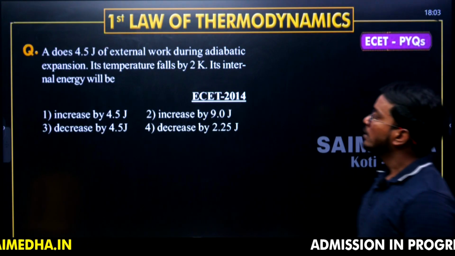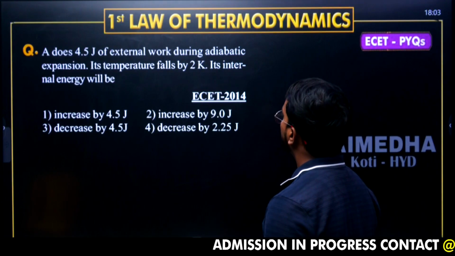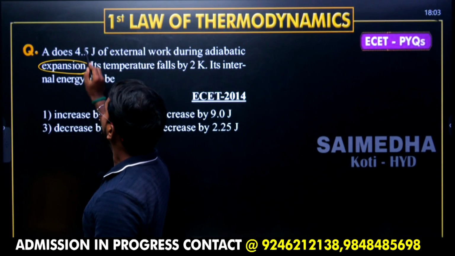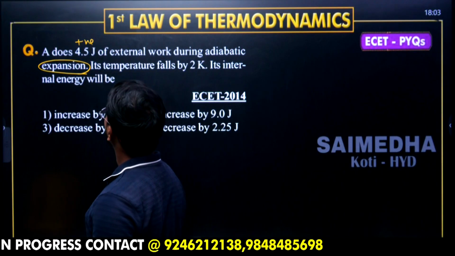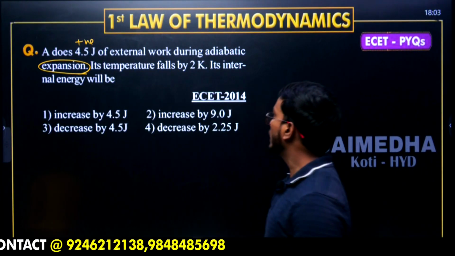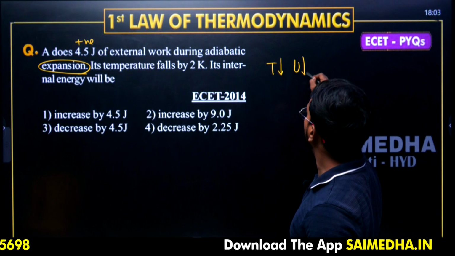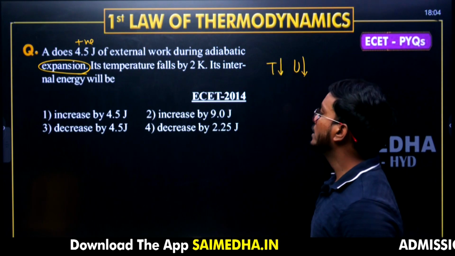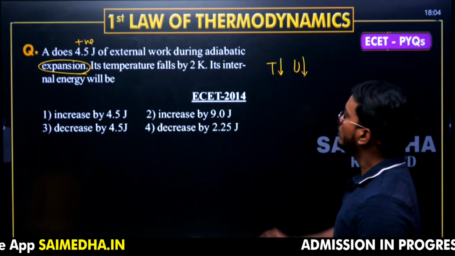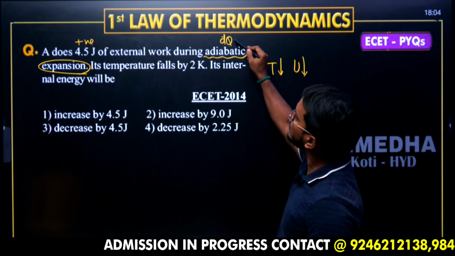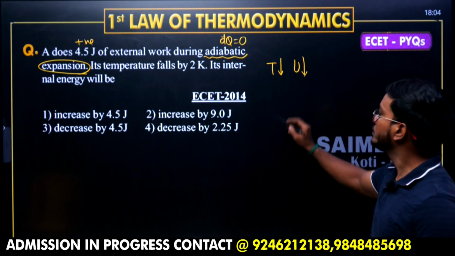Next question. A does 4.5 joules of external work during adiabatic expansion. It is an expansion process. Expansion means work is positive. Its temperature falls by 2 Kelvin. Temperature decreases, so internal energy also decreases. It is talking about which process here? Adiabatic. Adiabatic process means heat transfer equal to 0.